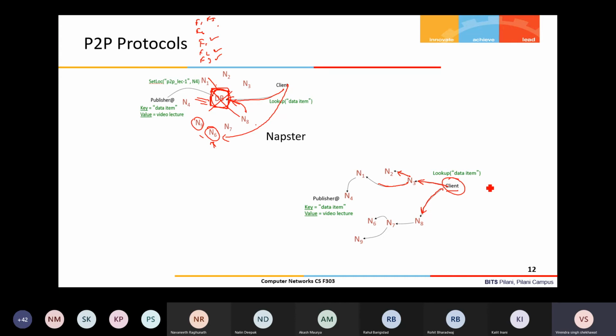Once it learns where the file is available, it can make a direct connection with that node. So what you see here is that there is flooding of the query basically. In a large network, the number of queries transmitted in the network is huge. So there is a lot of control traffic, because file downloading consumes your bandwidth, but this query message transfer also consumes a lot of bandwidth because it is flooding. I have 7 neighbors and I send it, then each of my neighbors has 7 neighbors further.